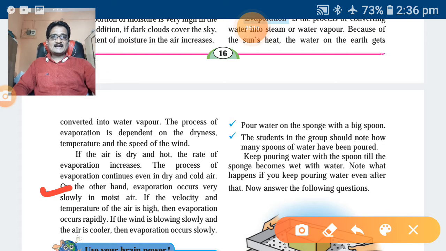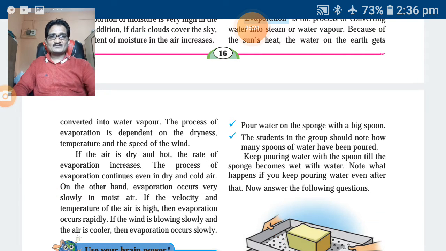If the velocity and temperature of the air is high, then evaporation occurs rapidly. If the wind is blowing slowly and the air is cooler, then the evaporation occurs slowly.